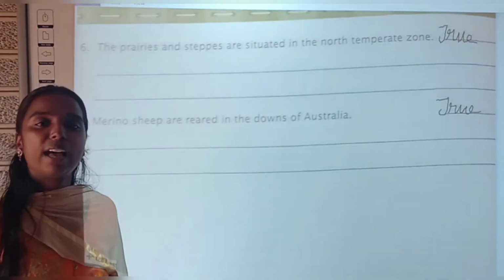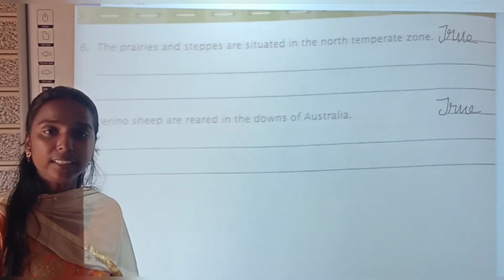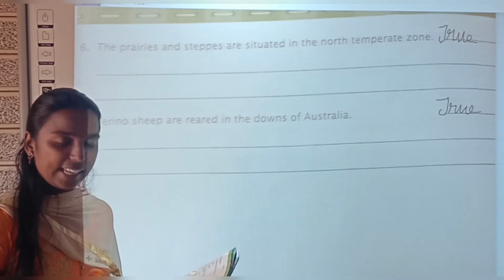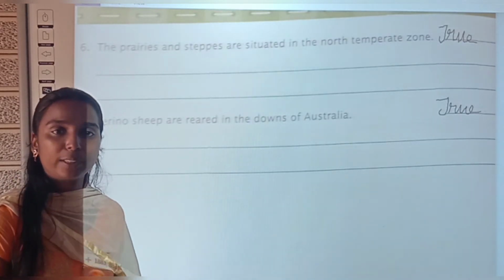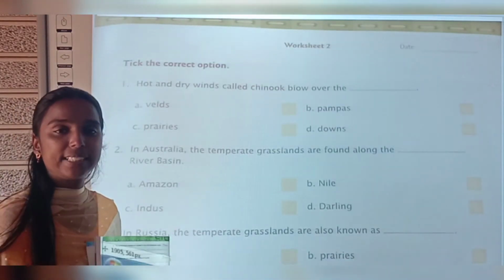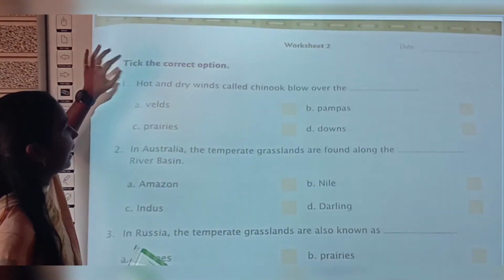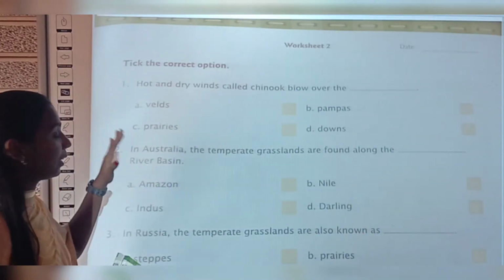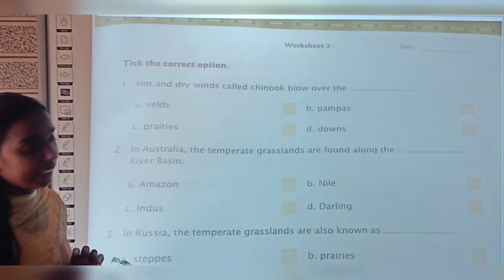Yes, children, now have you all completed worksheet 1? Now shall we move on to worksheet 2? Take page number 25. Have you all taken worksheet 2? Shall we start? See what is given. They have asked us to tick the correct option, so we are going to choose the best answer.